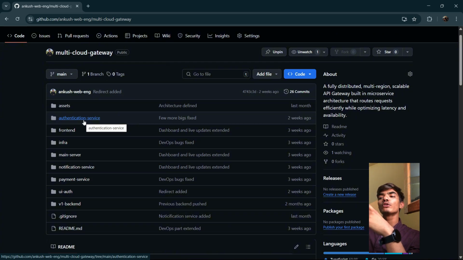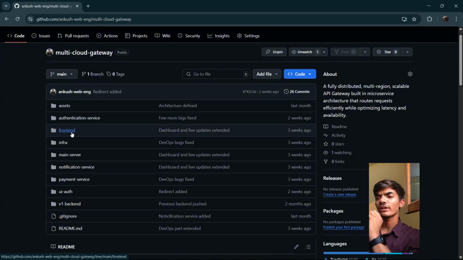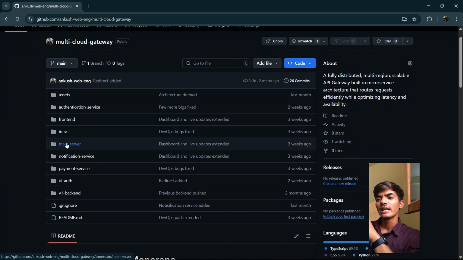That means you only have to log in once, and then a cookie will be generated by the backend, and you will be authenticated and authorized each time by that particular cookie, so that you don't have to log in again and again. Then we have a front end, we have the infra service, which I'll explain. Then we have our main server.